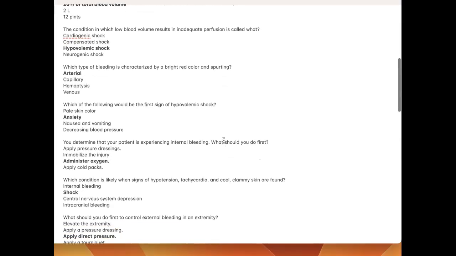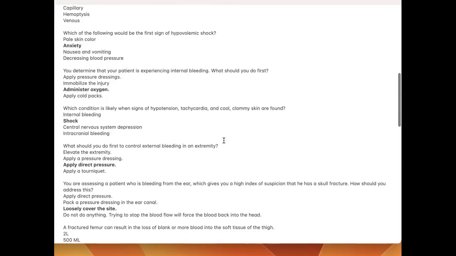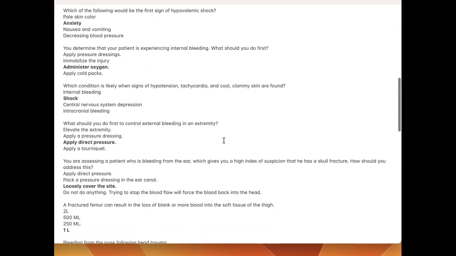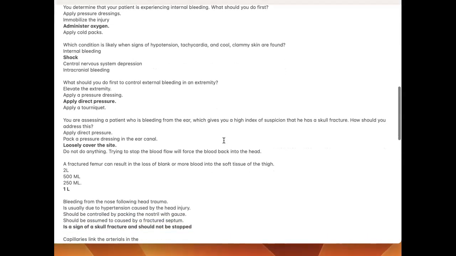Which of the following would be the first sign of hypovolemic shock? Anxiety. You determine that your patient is experiencing internal bleeding. What should you do first? Administer oxygen. Which condition is likely when signs of hypotension, tachycardia, and cool clammy skin are found? Shock. What should you do first to control external bleeding in an extremity?